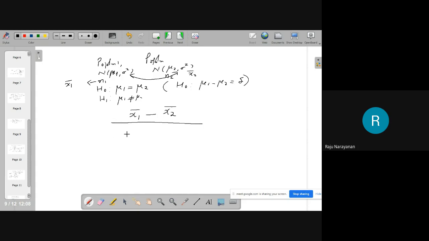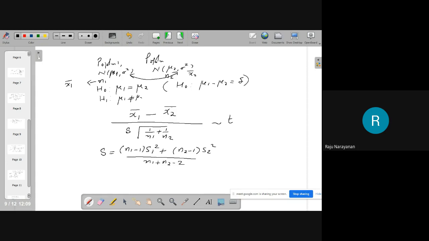And what is to be done here? Then here it is S into root of 1 by n1 plus 1 by n2. What is S here? The estimated variance, that is (n1 minus 1) S1 square plus (n2 minus 1) S2 square, divided by n1 plus n2 minus 2.